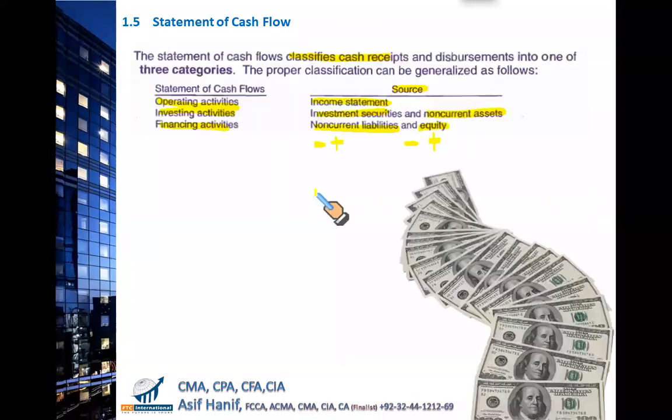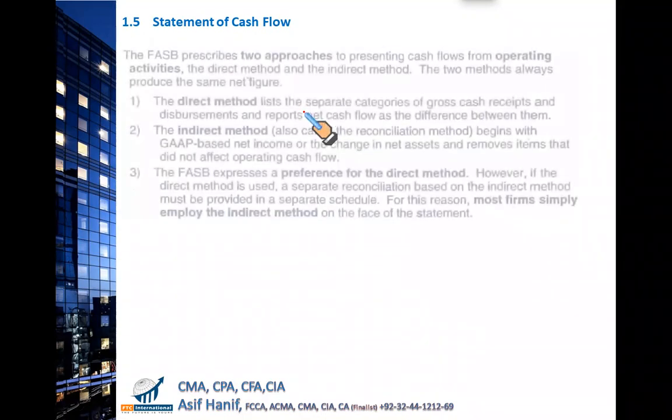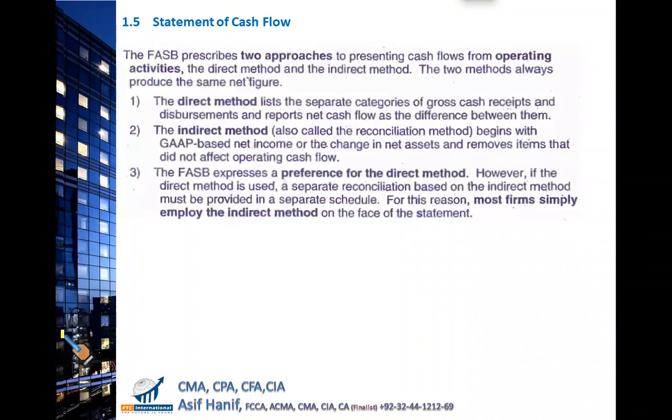Please remember, there are three sections of your cash flows: operating activities, investing, and financing. FASB says that operating activities can be prepared in two ways. One is the direct method, I will explain, and the other is the indirect method. What is the difference? I will show you with the actual format. FASB prefers the direct method. I'm not talking about financing and investing. Operating cash flows can be reported in two ways, either the direct method or the indirect method.